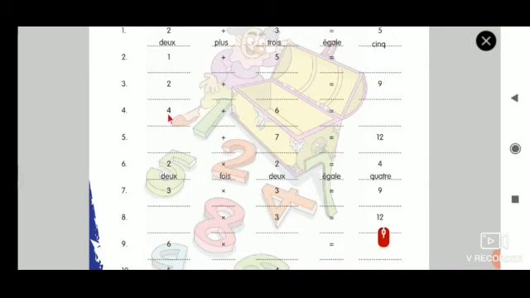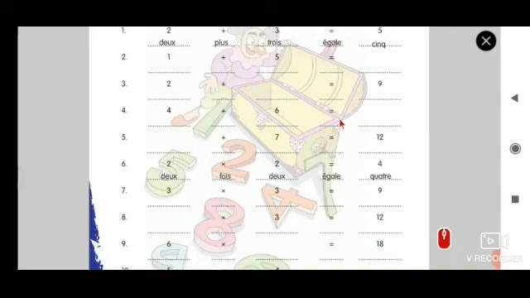Now 4 plus 6 égal dash. You tell me the answer. I'll give you 3 options: 9, 10, 11. Now I will tell you in French. 4 plus 6 égal 9, 10, 11. What answer do you choose?